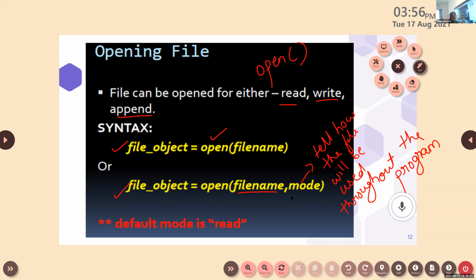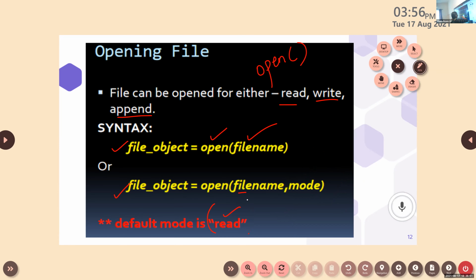If we have not mentioned anything, by default which is the mode? Read mode. Important one. In a multiple choice question, you can expect this question. If the mode is not specified, then which is the default mode? Read mode. This is one of the important questions. You can expect this. So which is the default mode in the open function? It is read mode.